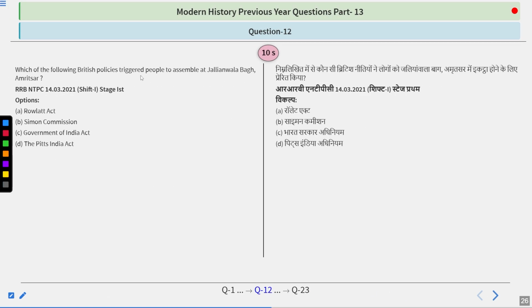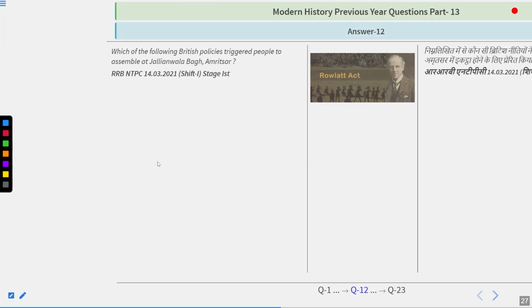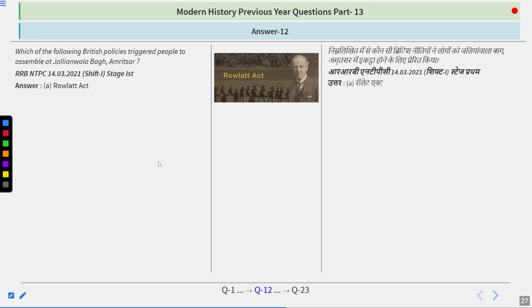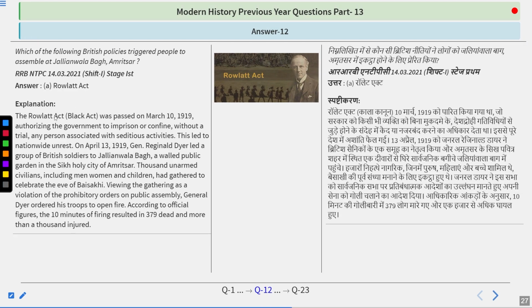Which of the following British policies triggered people to assemble at Jallianwala Bagh, Amritsar? Very simple one. Options are in front of you. Rowlatt Act, Simon Commission, Government of India Act, Pitt's India Act. And I guess the answer you are looking for is quite correct because we have already done a lot of questions in this matter. So the answer is Rowlatt Act.